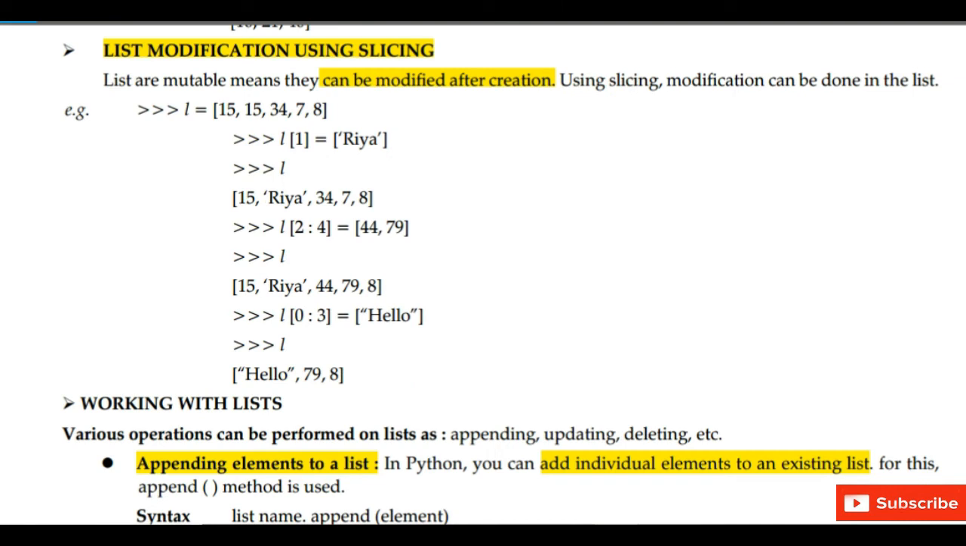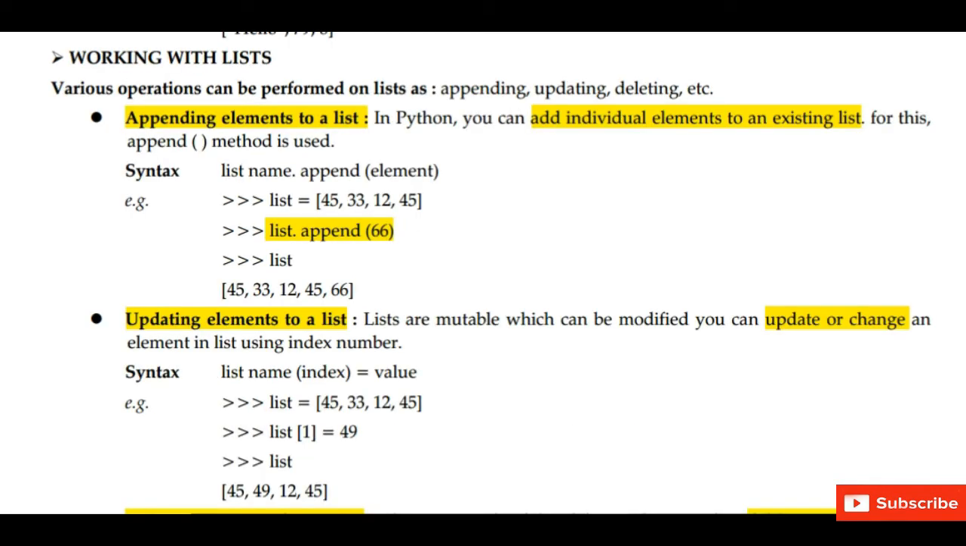Please note that the list can be modified using slicing. Lists are mutable, means they can be modified after creation. So we can modify the list using the slicing. Next topic, working with list. Various operations can be performed on the list, such as appending, updating, deleting, etc.